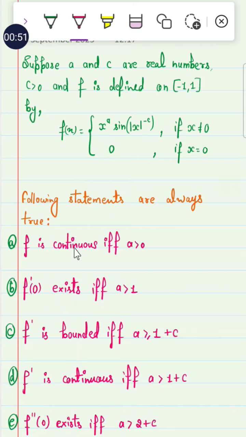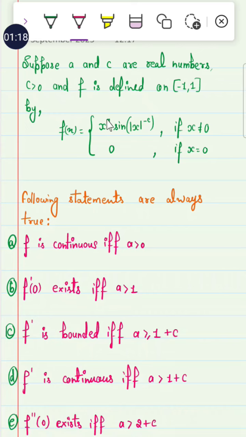First: f is continuous if and only if a is greater than 0. There is no condition on c, only a condition on x^a. When a is greater than 0, then the function is continuous, otherwise not. When we check continuity of the function, if a equals -1, let us put that in, then a is less than 0.